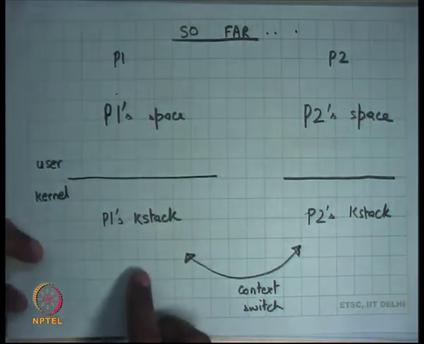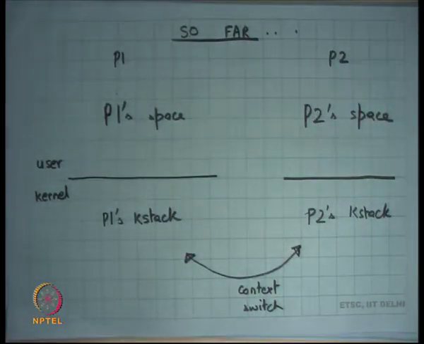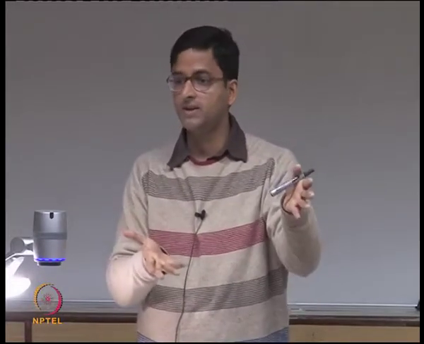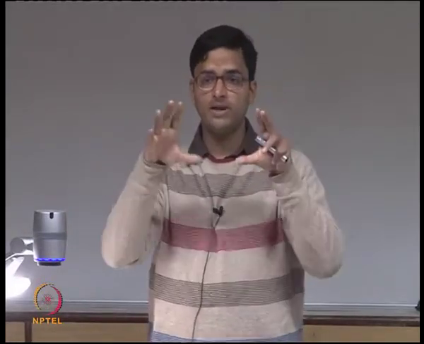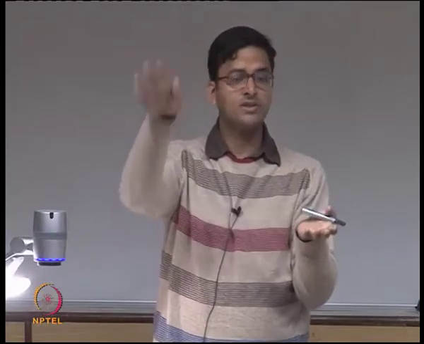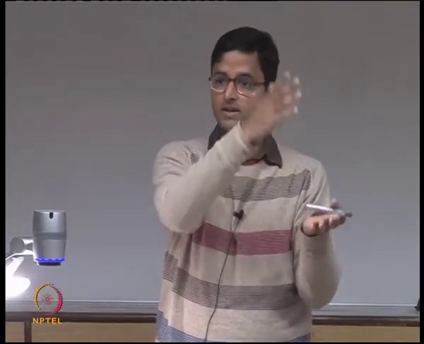The state of a thread typically is just represented by its stack, or can be encapsulated by pretty much its stack. Multiple threads usually share the address space, so how do you distinguish one thread from another, or what is the context of a thread? The context of a thread is really encapsulated in its stack, right? Any scheduling algorithm among these threads is going to take one thread, and if it switches out, it's going to save all its information in the stack. When it gets switched in, it's going to retrieve all that information from the stack. And we saw last time what kind of information is saved and retrieved.